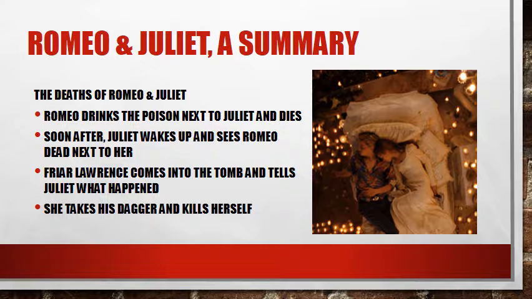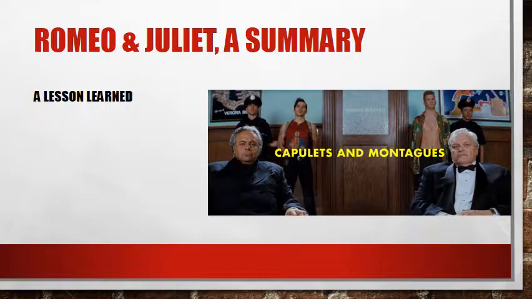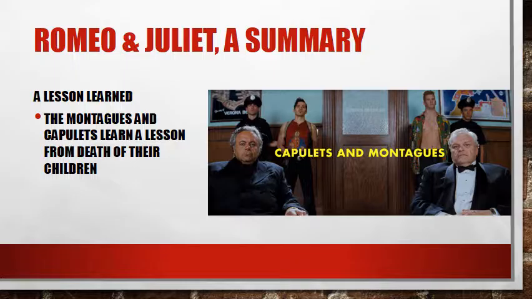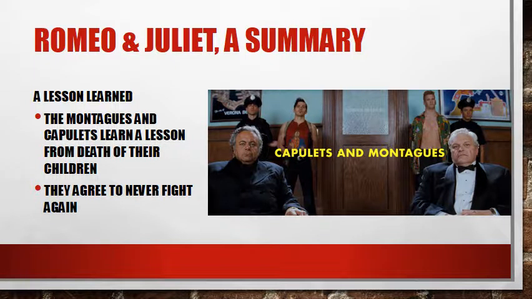Well, Juliet is overcome with grief. She can't live anymore without Romeo. So Juliet takes Romeo's dagger and kills herself. And there they are, the picture of the 2 of them dead next to each other. Well, the lesson learned from all of this between the 2 families is you have the Montagues and the Capulets learning that they should never fight again.